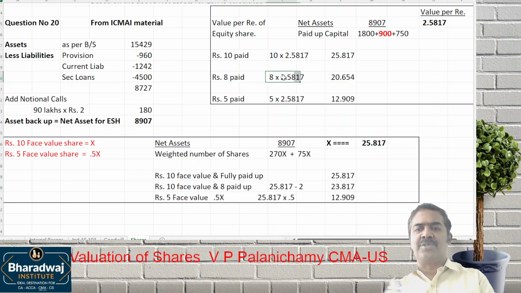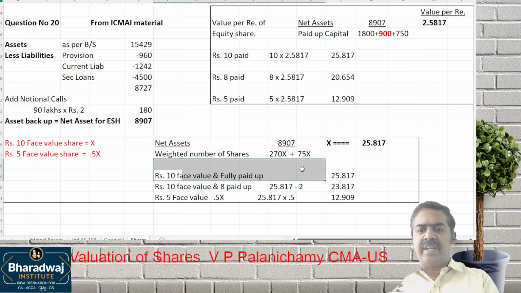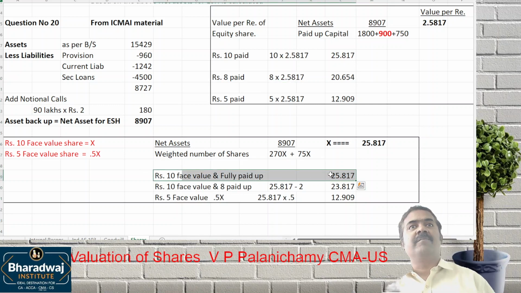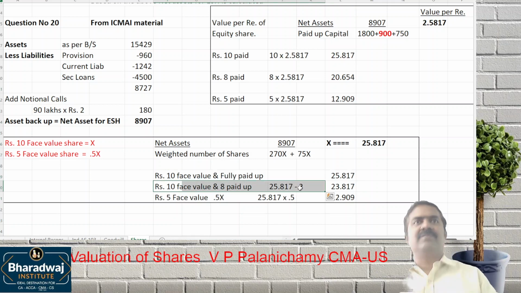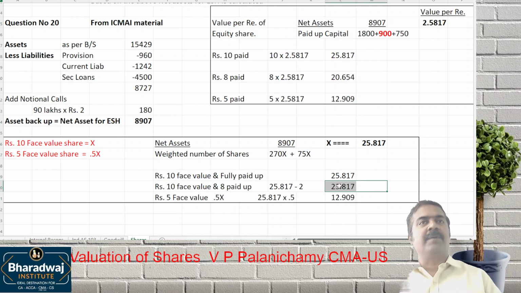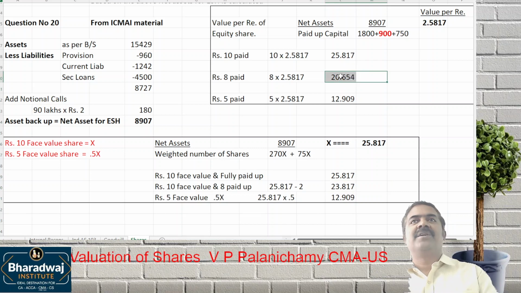Because they assume that for every 1 rupee, the value will change in the market. It will not be so. If a person is holding a 10 rupees paid up share, it will go for 25.817. If you hold a partly paid up share, it will go for a lesser value. What is that lesser value? 2 rupees. Why? You buy in the market for 23.817. If the company is asking, how much do you pay to the company? 2.